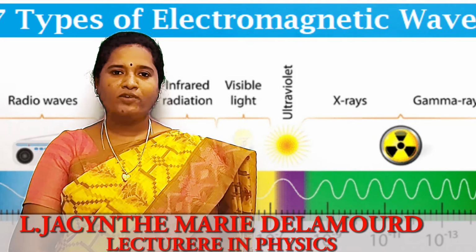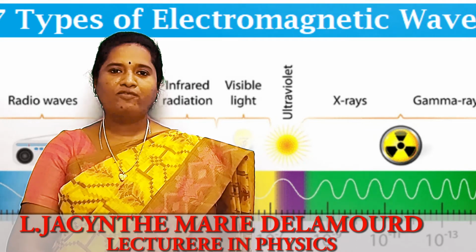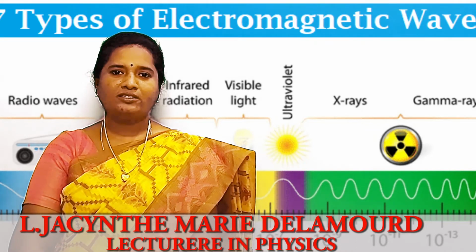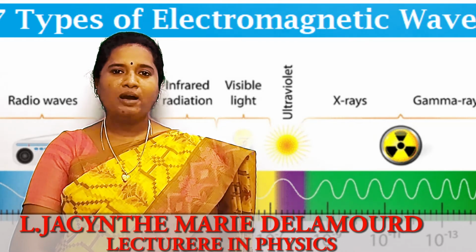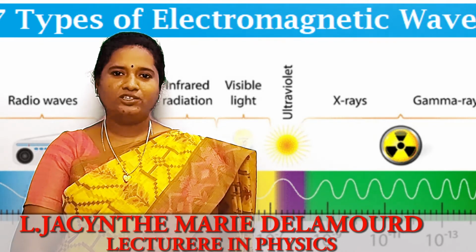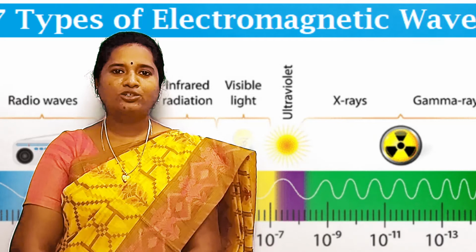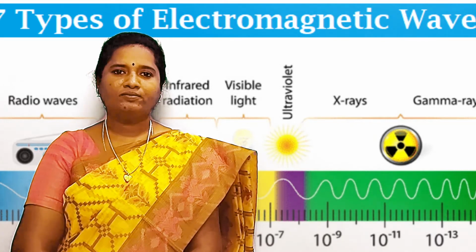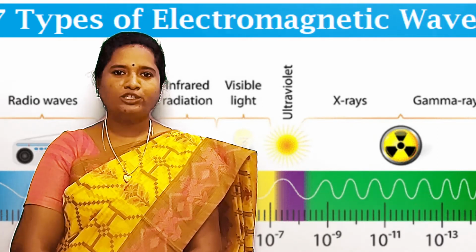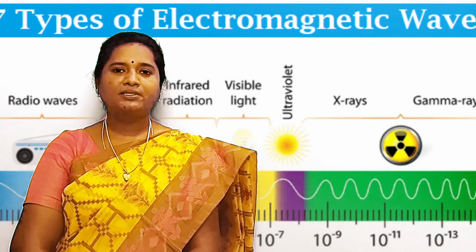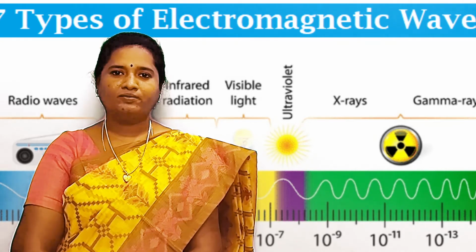There are 7 types of electromagnetic waves ranging from radio waves to gamma rays. All these electromagnetic waves have widespread applications in science and technology. The radio waves and microwaves are used in wireless communication, which helps us to communicate with the world around us. The light, which is also an electromagnetic wave, helps us to see the world around us.